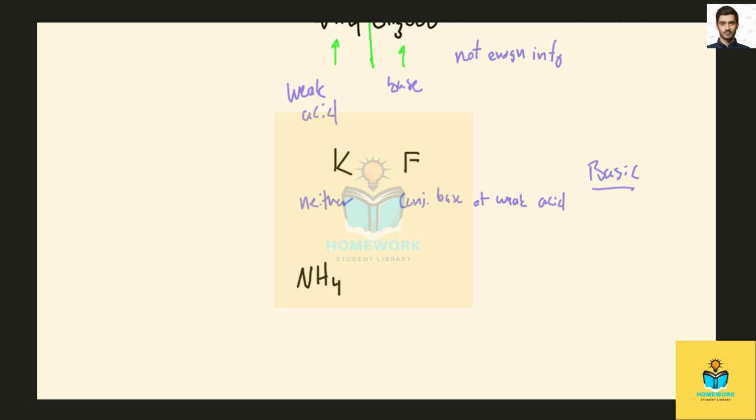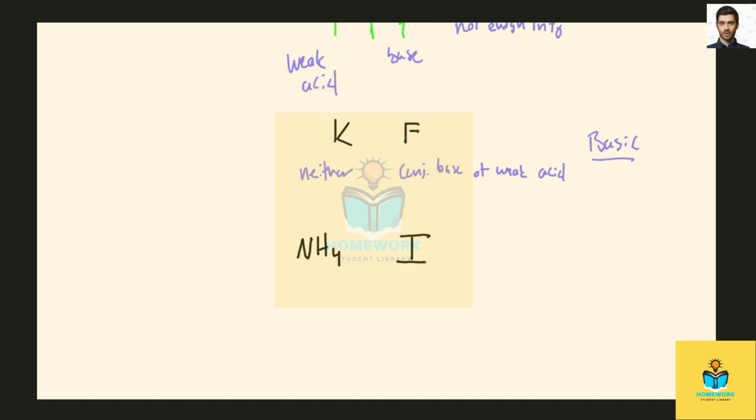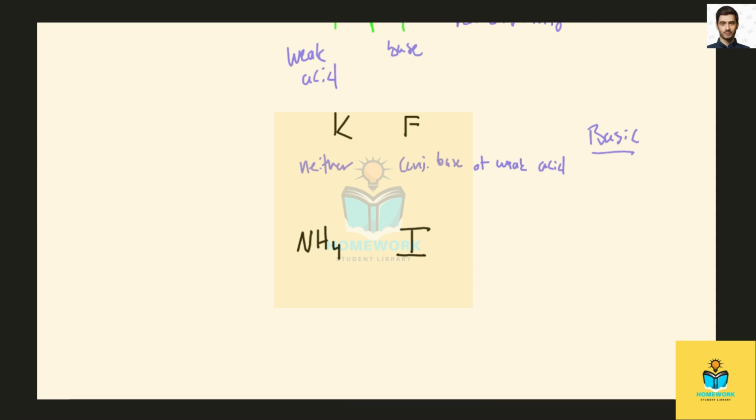Okay, next one. We have, again, ammonium, I should say, and iodide. Okay, well, ammonium, that's a weak acid. And iodide is the conjugate base of a strong acid.